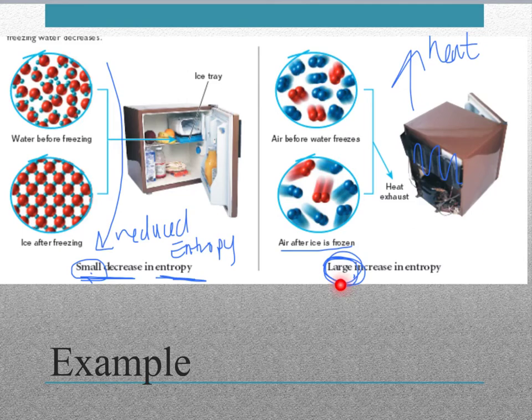And it's really important that this is bigger than this, because that follows our second law of thermodynamics, because not all the work we do to decrease the entropy goes into that; some of it goes into increasing the entropy of the air. So if you think about it, you could never leave your refrigerator door open to cool your house. Yes, it's cooling things in this space, but as it does so, it does a lot of work back here and gives off heat. And the heat it gives off here is more than the cool air produced here. So a refrigerator could never be used to cool your house.